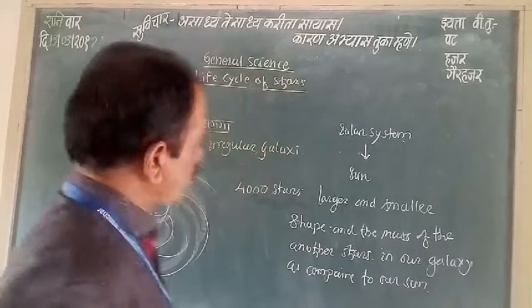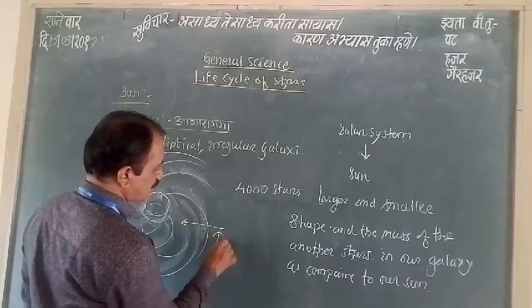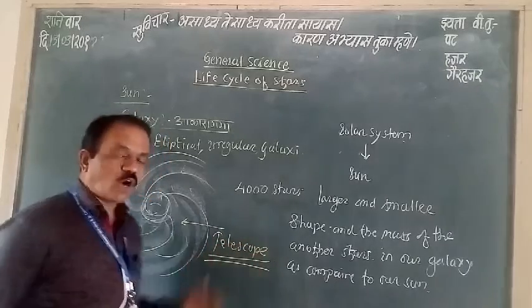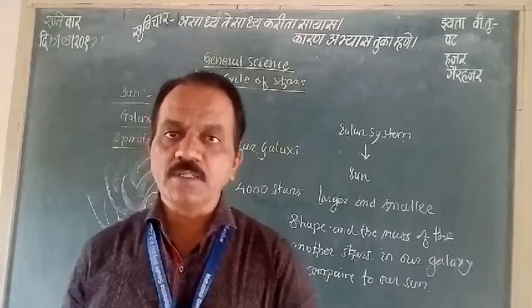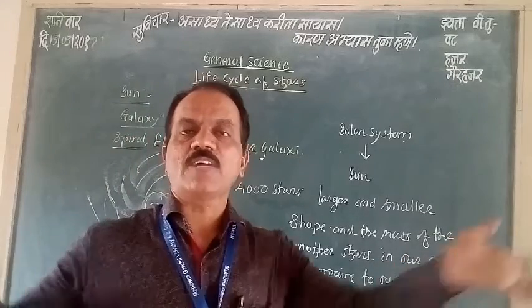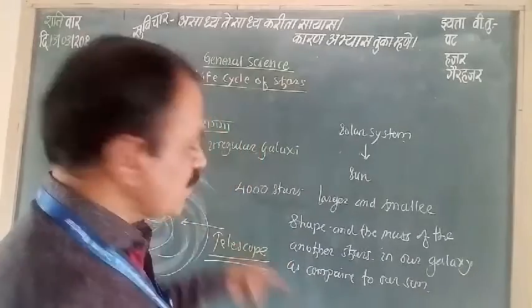We have to see this type of star which are present here. These are the telescopes which we have to mount on the surface of the Earth, and then we see with the naked eye how many stars are present in the sky. We see by using a telescope.